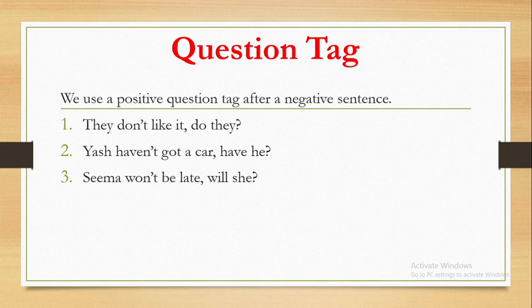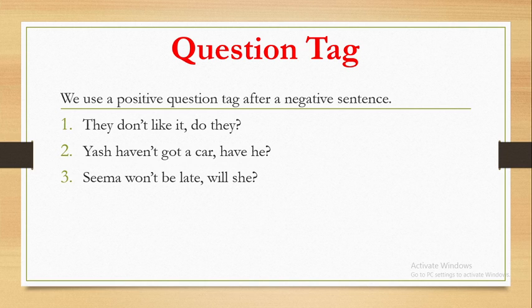Since don't itself shows that the tone of the sentence is negative because it is a combination of do plus not, the tone of the sentence is negative. And the rule says if the sentence is negative, question tag must be positive. Say, so they don't like it, do they? Question mark.